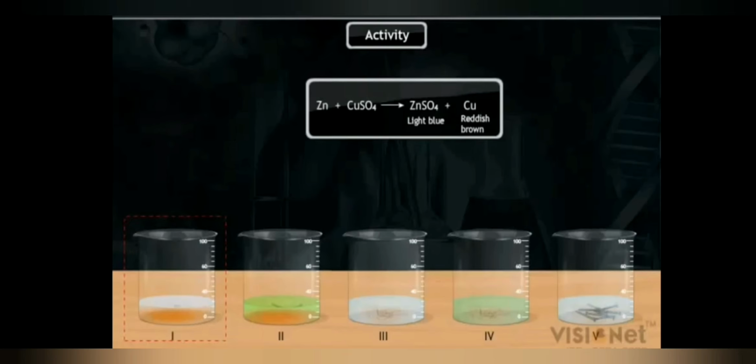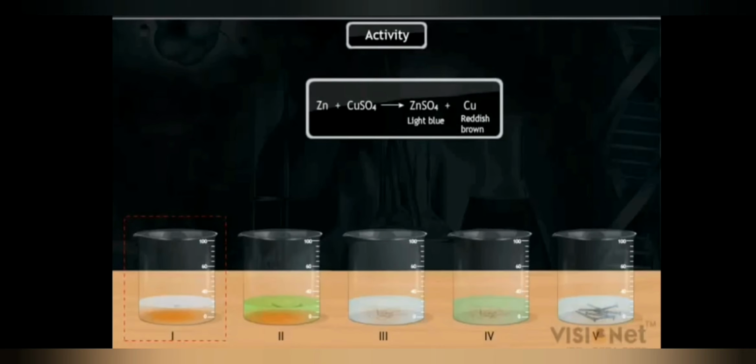We know that zinc is more reactive than copper. So zinc has the ability to replace the copper in copper sulfate solution. Here, we have taken copper sulfate solution, that is CuSO4, and we added zinc.